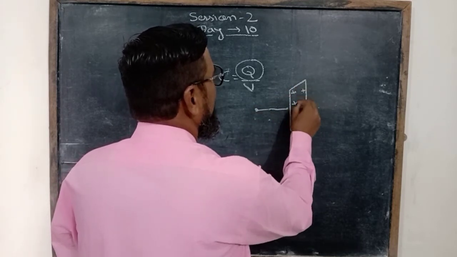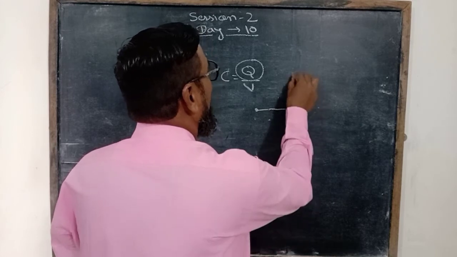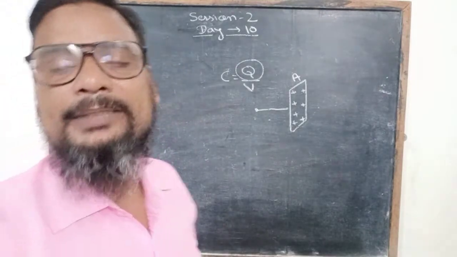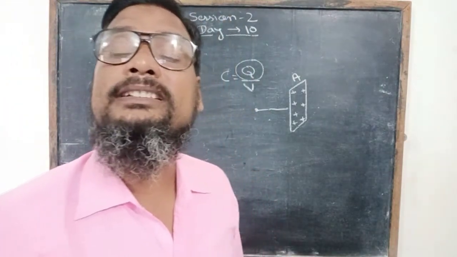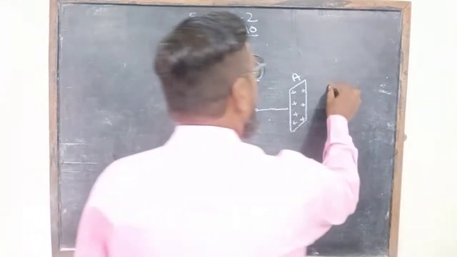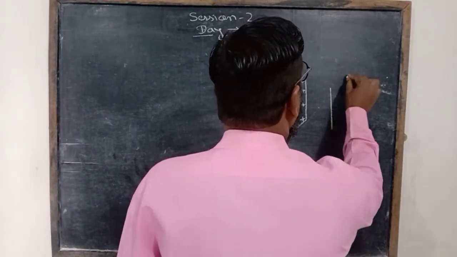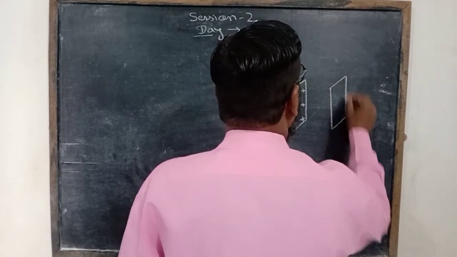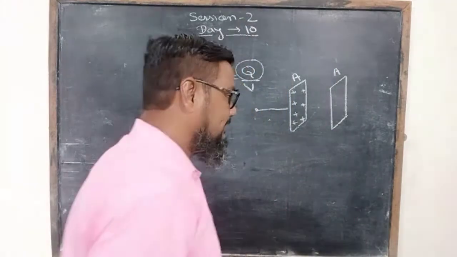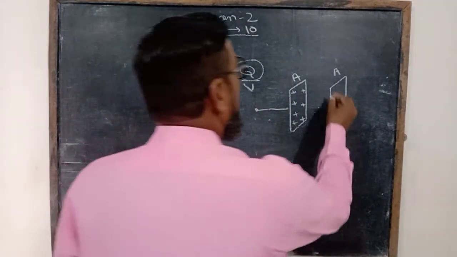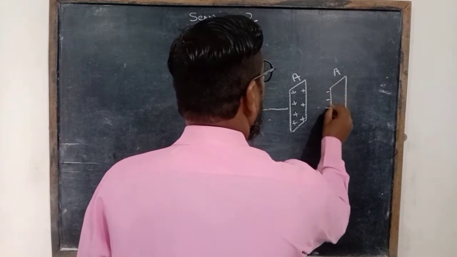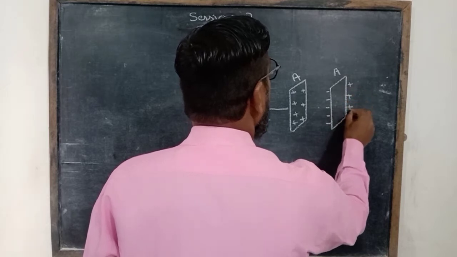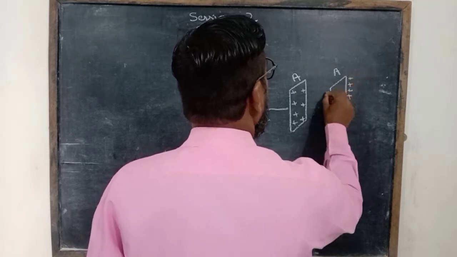Let it be a positive charge, and the area of the plate is A. Now if we place another uncharged conducting plate of equal area near it, then at the inner face negative charge is produced, and at the outer surface positive charge is induced by the process of induction